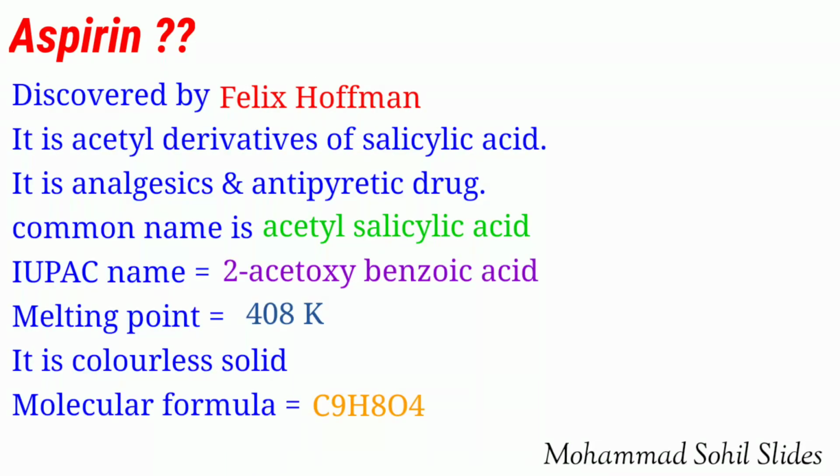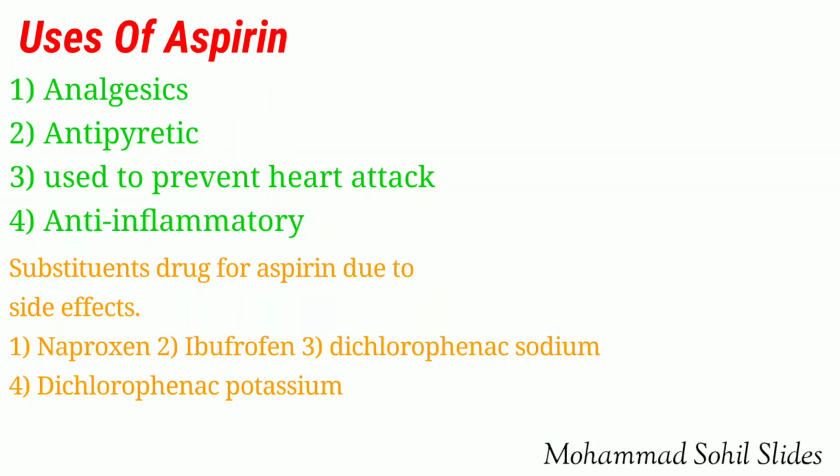Now coming to aspirin. Aspirin is the first analgesic discovered by Felix Hoffmann. It is an acetyl derivative of salicylic acid. It is an analgesic and antipyretic drug. The common name of aspirin is acetyl salicylic acid and the IUPAC name is 2-acetoxybenzoic acid. The melting point of aspirin is 408 Kelvin. It is a colorless solid and the molecular formula is C9H8O4.